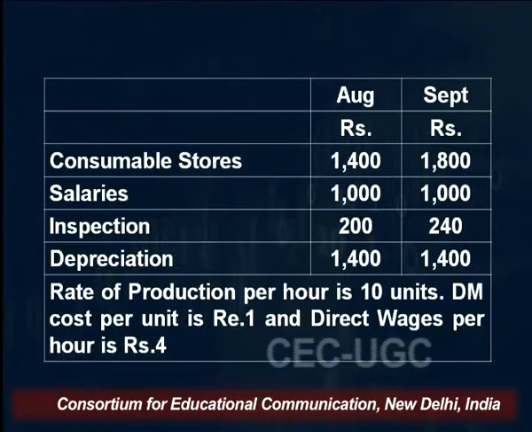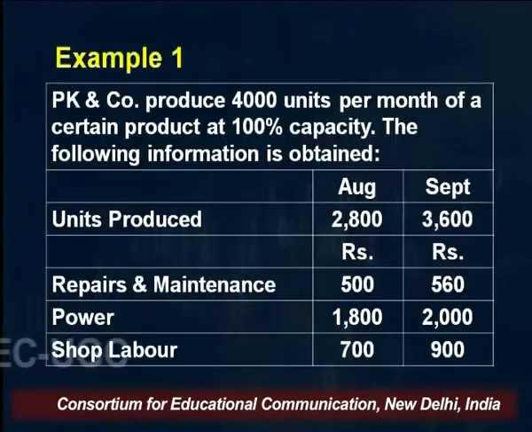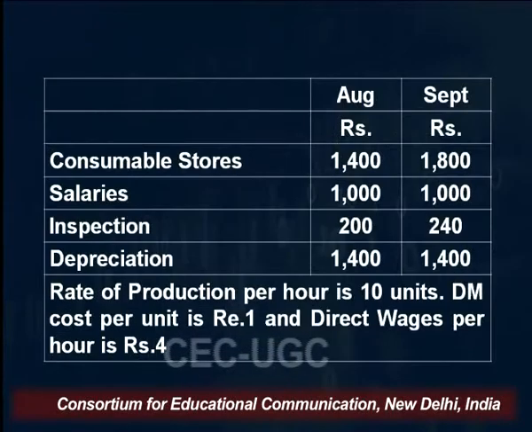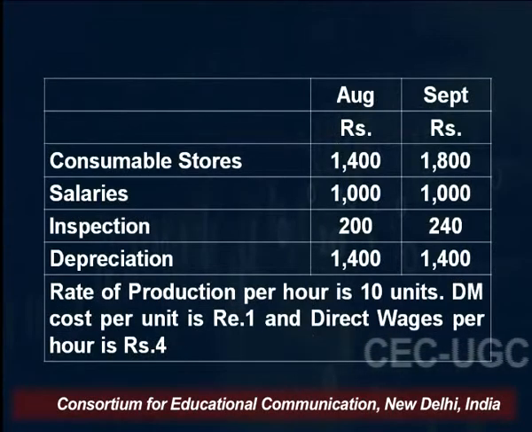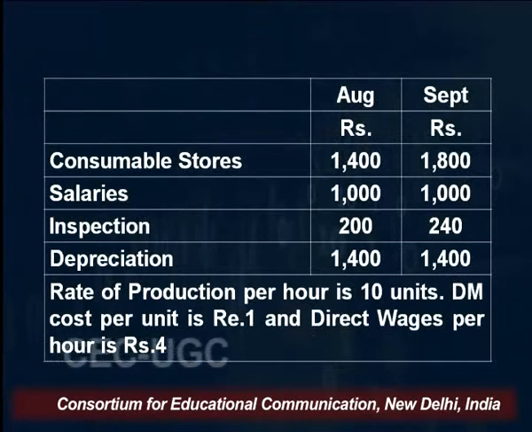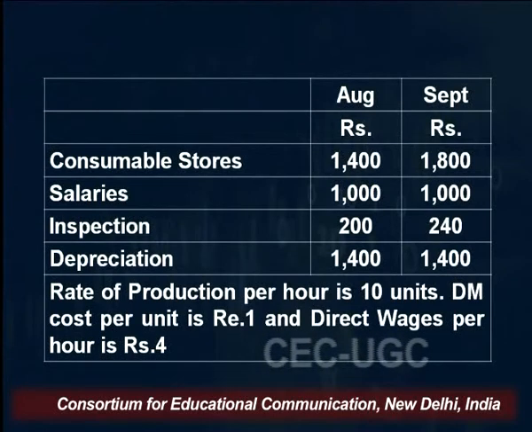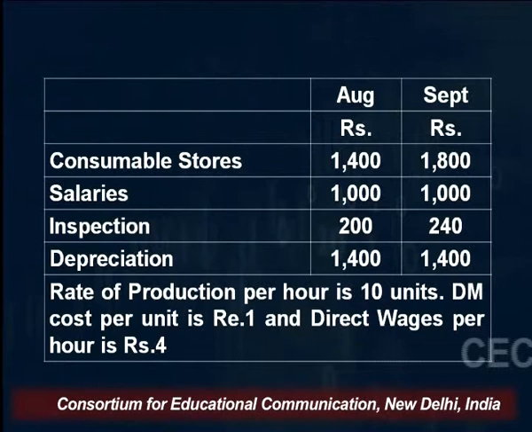So what you are noticing here is that salaries is not changing whether we are producing 2,800 units or 3,600 units, the salaries remain the same. It means it is a fixed cost. Inspection 200, 240 rupees in the month of August and September respectively. It is changing. Depreciation 1,400 and 1,400. In both the months the depreciation is the same. It means depreciation is also a fixed cost. So what you note here is there are two expenses which are fixed: salaries and depreciation. So it will not change whatever the level of output at which we will prepare the flexible budget.